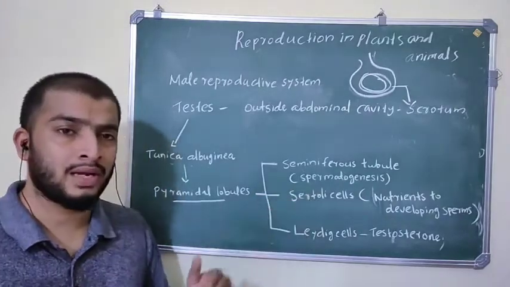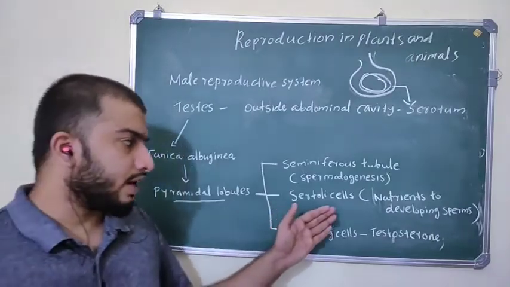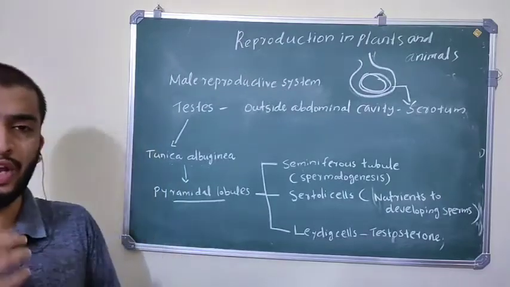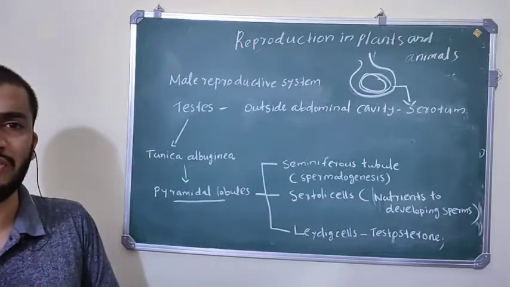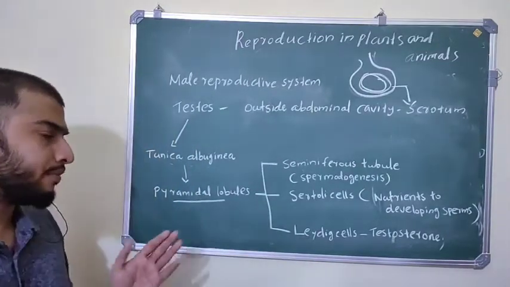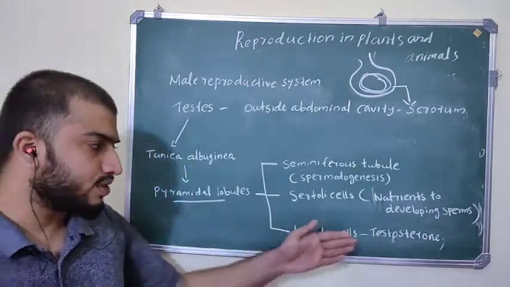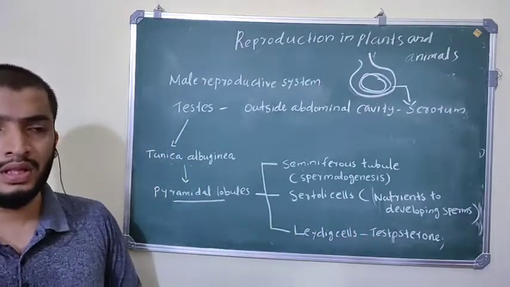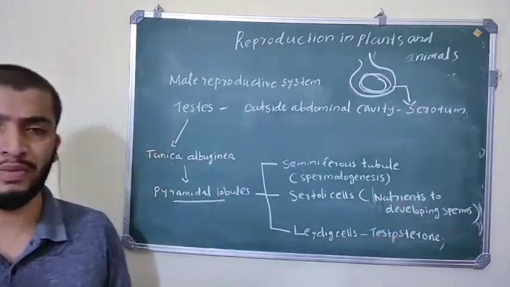That is called spermatogenesis. Then Sertoli cells are supportive cells, and these Sertoli cells provide nutrients for developing embryos. Okay, that is the function of Sertoli cells. Then the Leydig cells are also present in the pyramidal lobules. These Leydig cells produce the male sex hormone called testosterone. This testosterone hormone helps in spermatogenesis; it induces spermatogenesis.